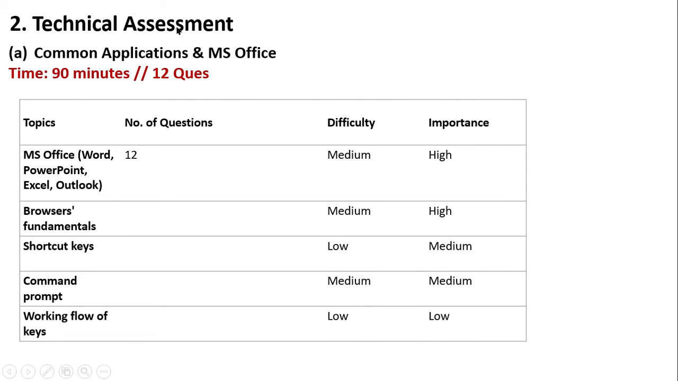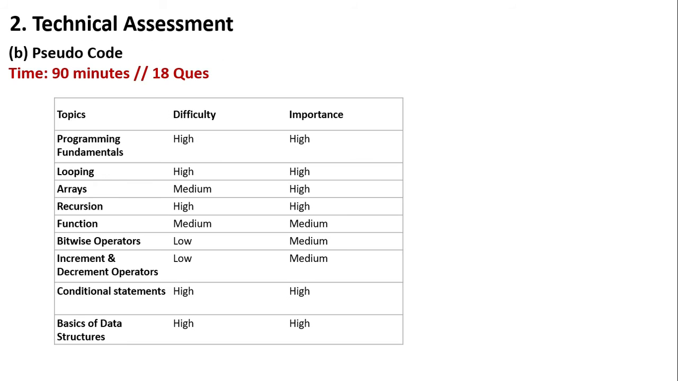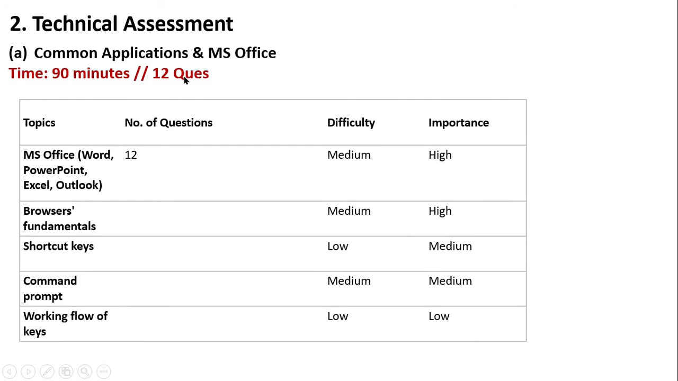Next, coming to the technical assessment part, which is common applications in MS Office. Again, this is medium to low difficulty level, with very basic questions on MS Office, Word, PowerPoint, Outlook, then browser fundamentals, shortcuts, command prompts, and the working flow of keys. Here you will have 12 questions all in all.